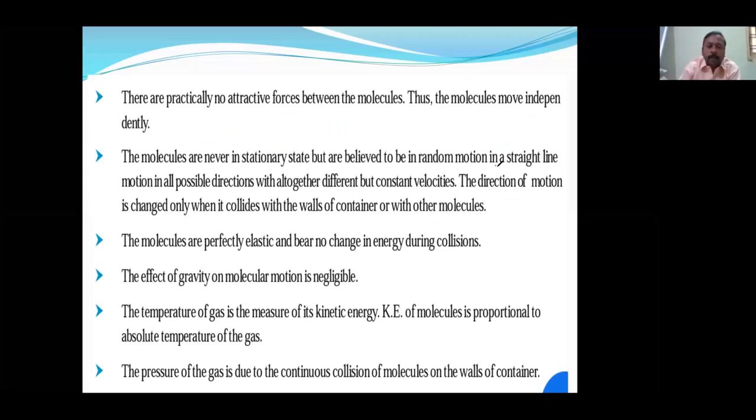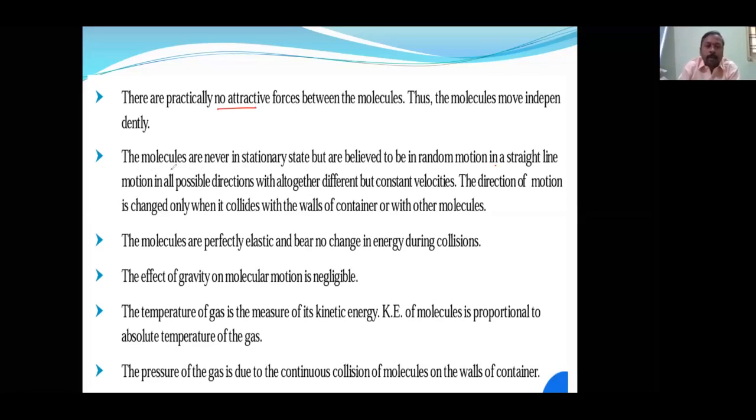But practically there is no gas where the attraction force is zero. There will always be some attraction force existing between the molecules, so it cannot be neglected. Especially it becomes more important at low temperature. So this was an assumption, and the previous one was also an assumption.